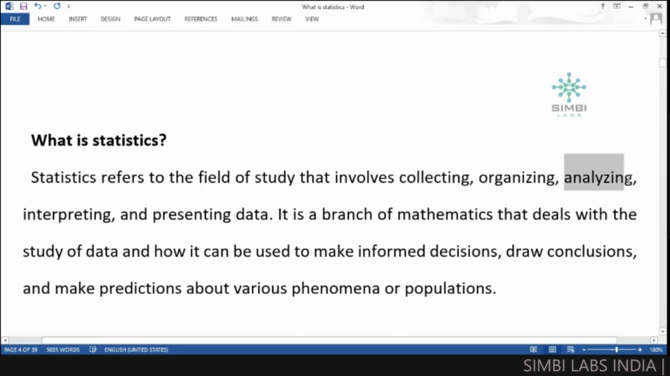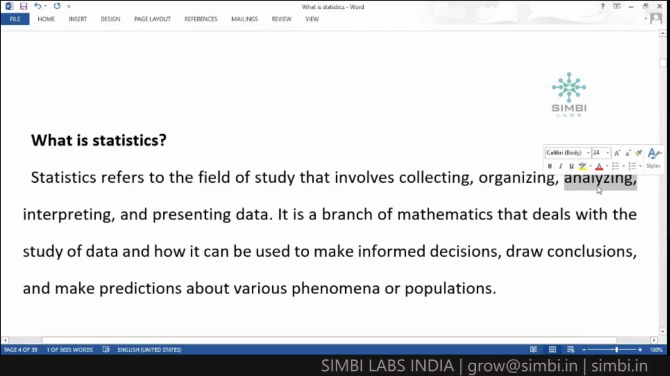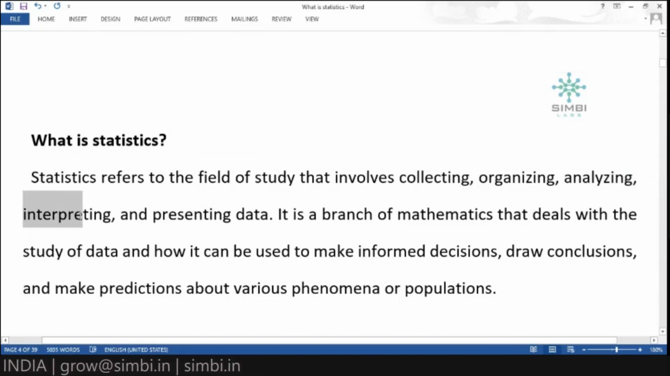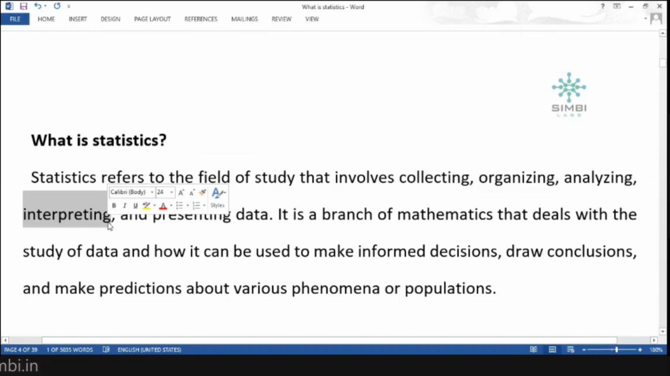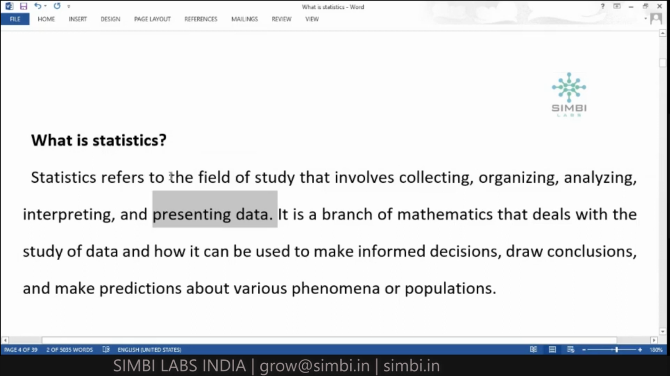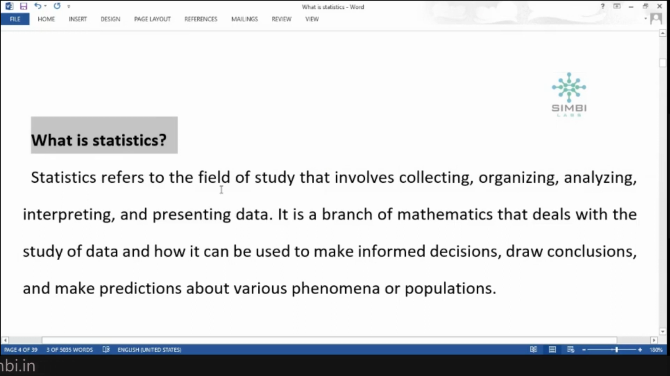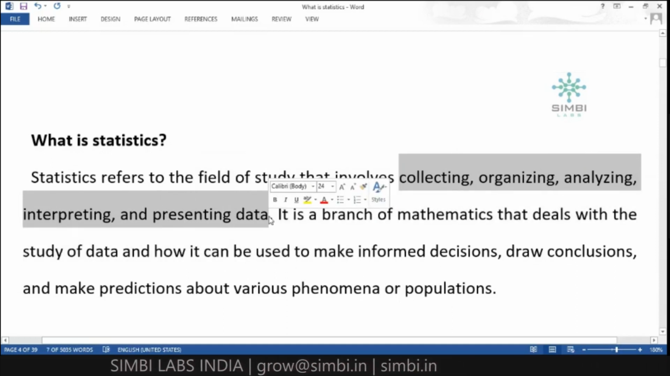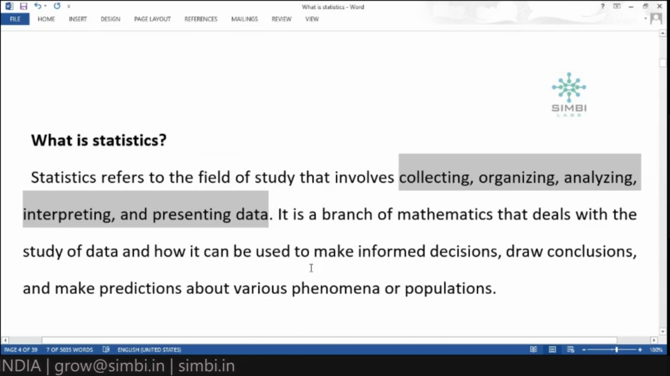So in the analysis, you will get some predictions or some answers for that information. And also we can interpret that. Interpretation means like predicting. We need to interpret the result that we analyzed, and then after that we will present that data. So this is a simple definition of statistics, and a simple concept to understand what statistics is. Statistics is the field of study that involves collecting, organizing, analyzing, interpreting and presenting the data. These are the basic steps we follow in the field of statistics.